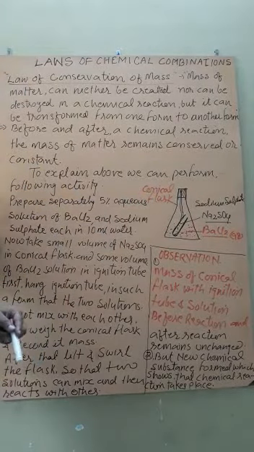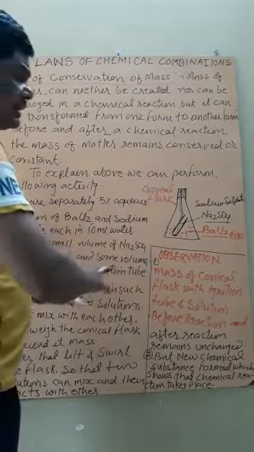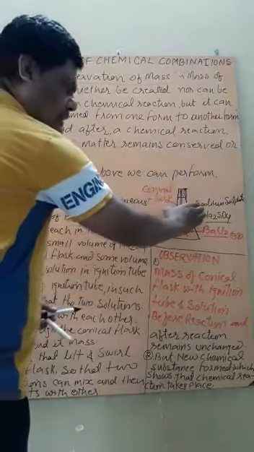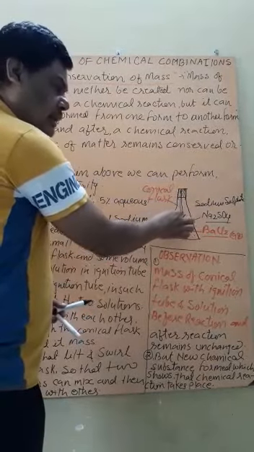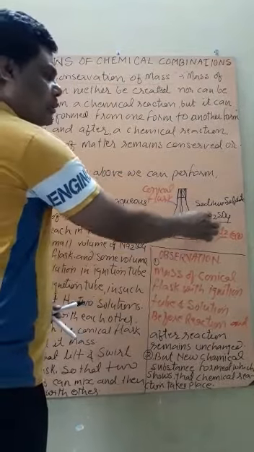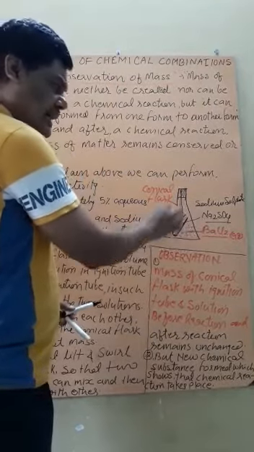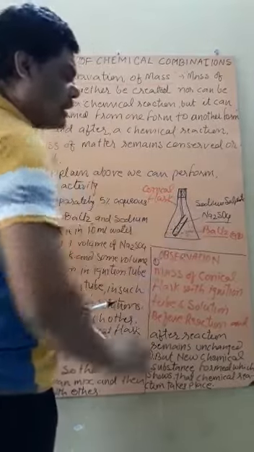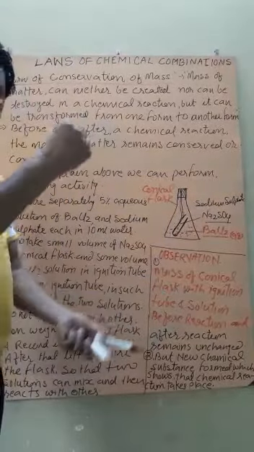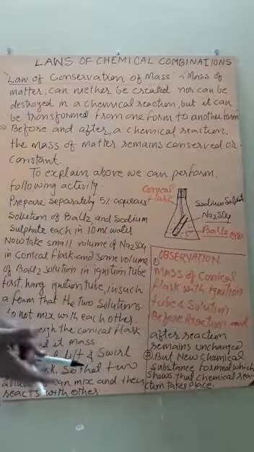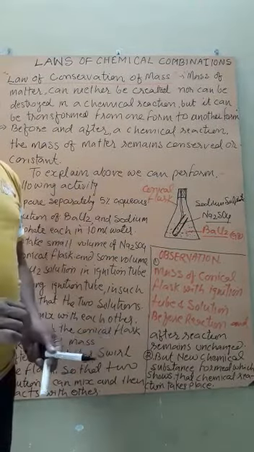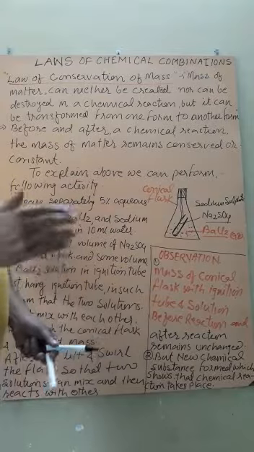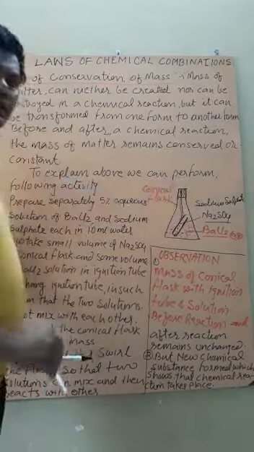Then what do we have to do in this activity? The whole apparatus, that is the conical flask in which the sodium sulfate tube is hung and the barium chloride solution, is first weighed properly on a digital weighing machine, and we record the weight of all these things.